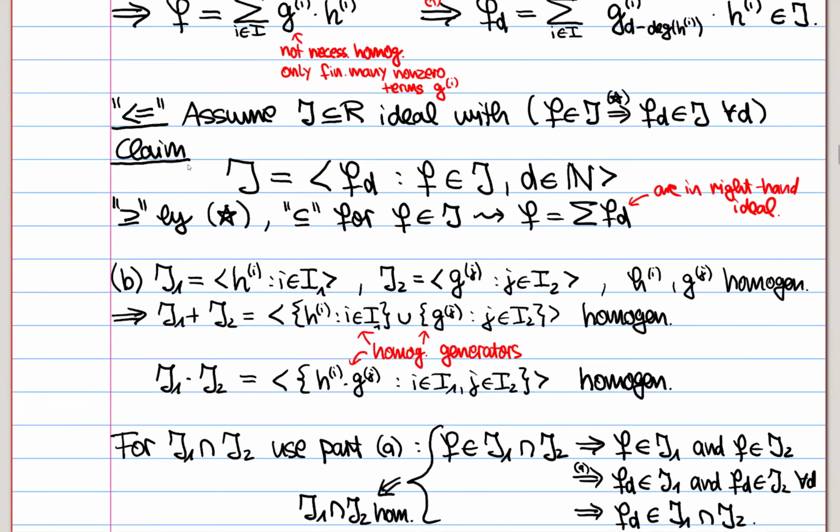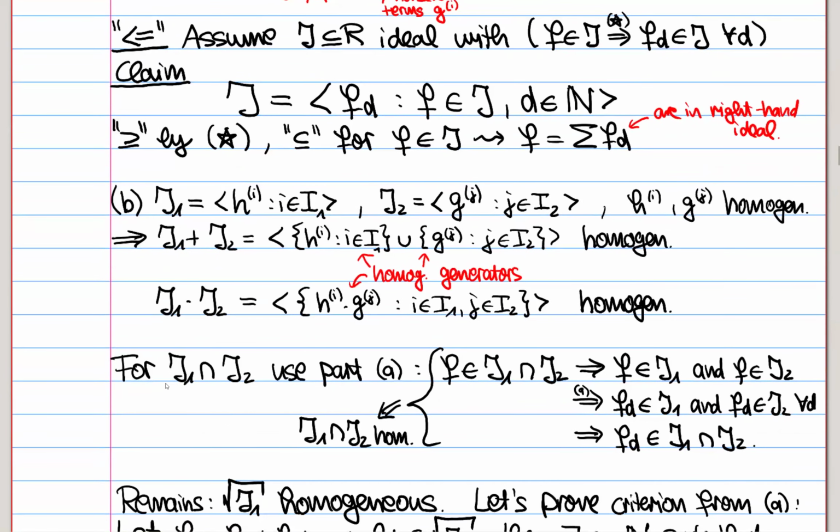So the second part, B, is that homogeneous ideals are closed under all the natural operations. Let's say we have two such homogeneous ideals with some generators h_i and g_j. Then their sum has as generating set just the union of the generating sets. All of these are still homogeneous, so this is a homogeneous ideal. Similarly, the product of the two ideals has as generating set the set of products. These are still homogeneous, since the product of two homogeneous things is homogeneous. And so these were very quick.